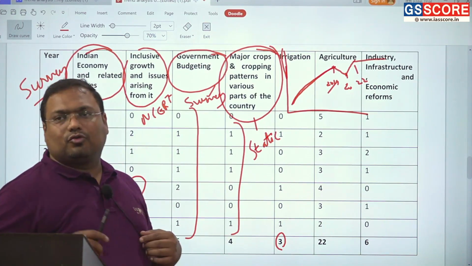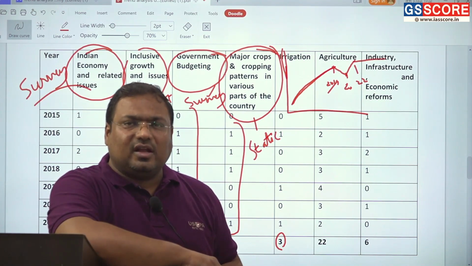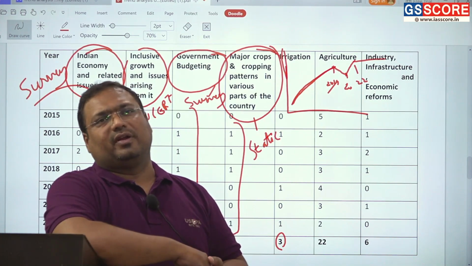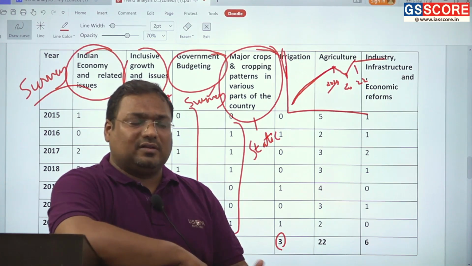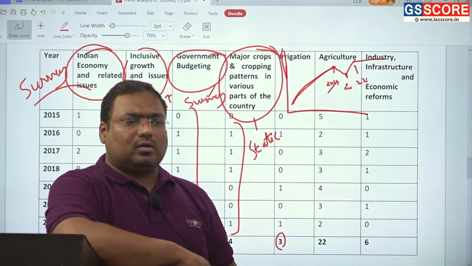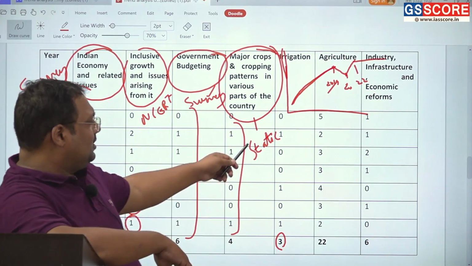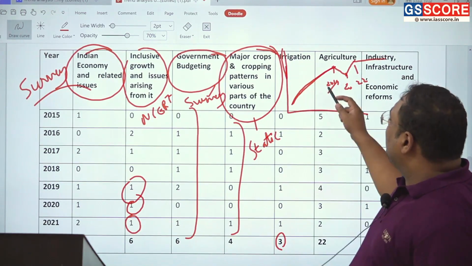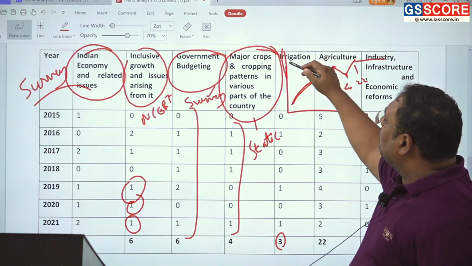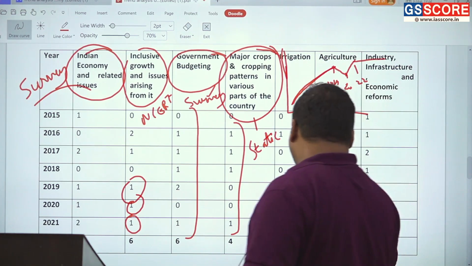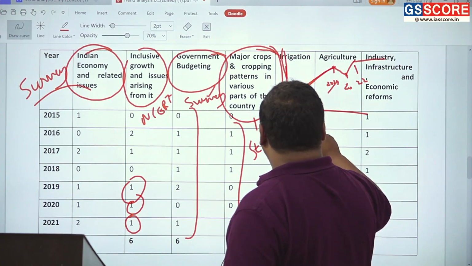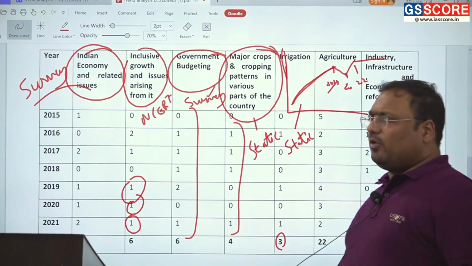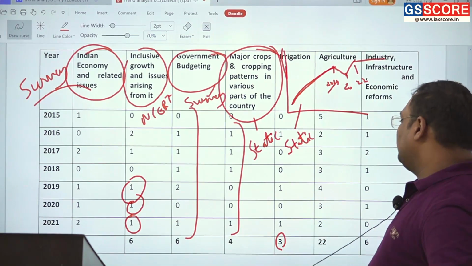Even the nature of those questions has been regarding changes in irrigation methods, for example drip irrigation and precision farming, or other methods which can improve water efficiency. Irrigation, like cropping pattern, is more of a static portion, and even if you combine these two, the questions are very few. These are two static portions of the syllabus from which we have seen only a handful of questions sometimes.